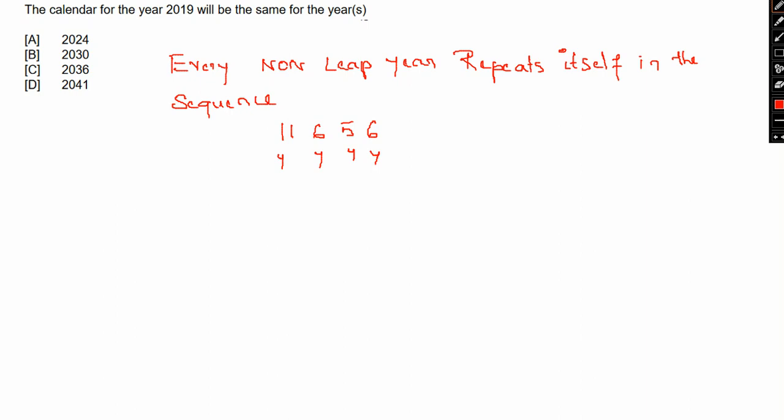So here we have 2019, it's a non-leap year, so it will repeat in 2019 plus 11, that is 2030. So option B. It will repeat in 2019 plus 6, so that is 2025.